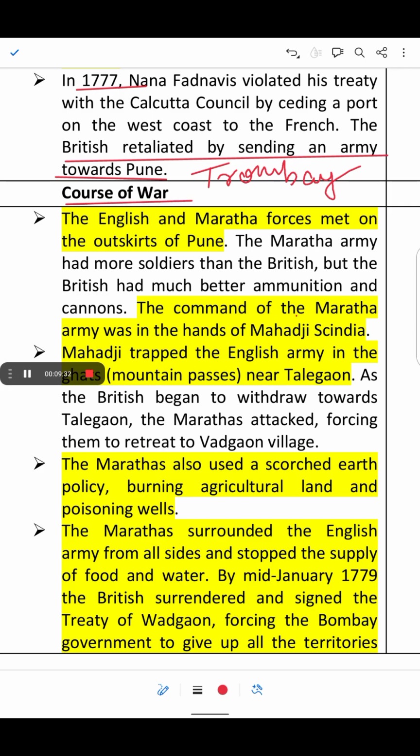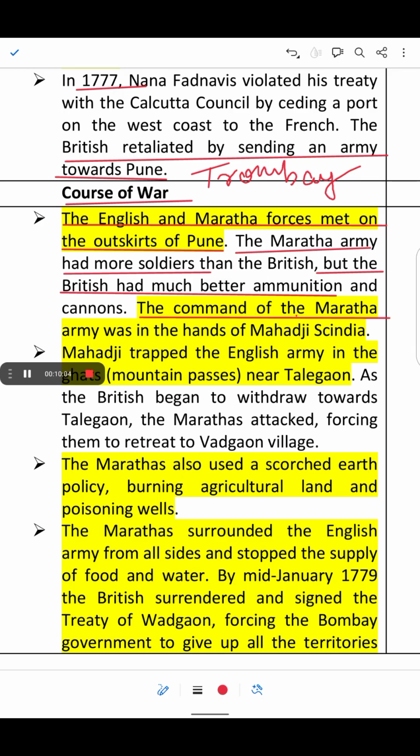Now the course of the war. The English and the Maratha forces met on the outskirts of Pune. The Maratha army had more soldiers than the British, but the British had much better ammunition and cannons. This means the British forces had much better weapons and cannons, which gave them an advantage, no doubt.